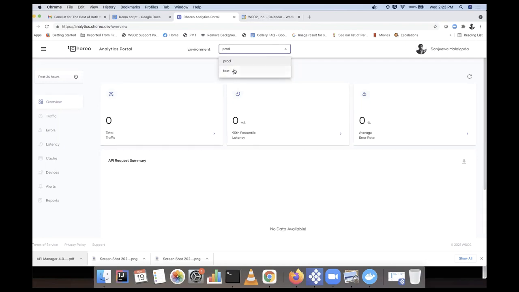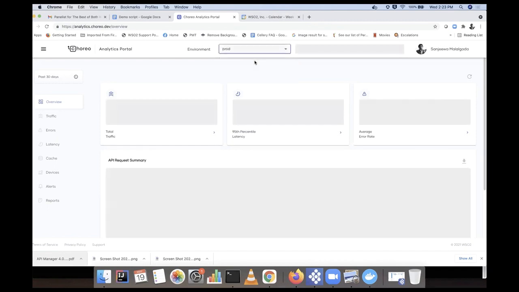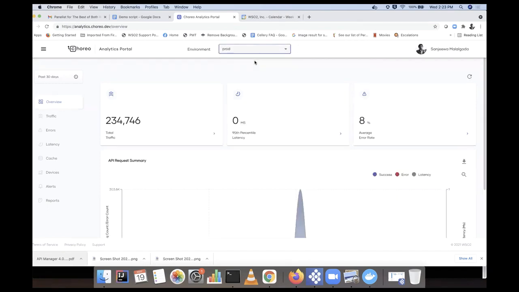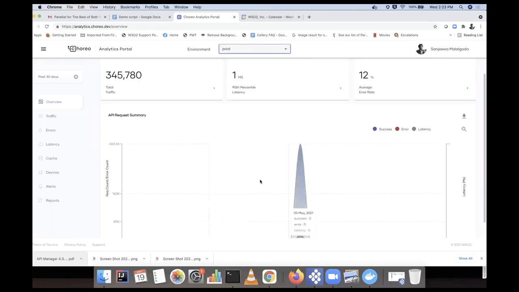I published data for both of these. Then you can select a specific environment, and then select a time window. For this one, I'm going to pick 30 days, and for my environment, I'm going to select prod. Now you can see my graph and data being populated.